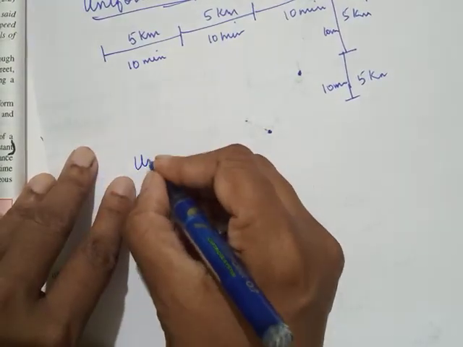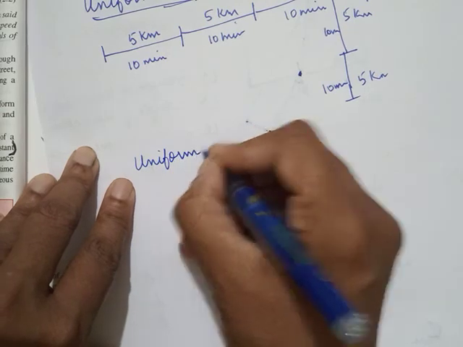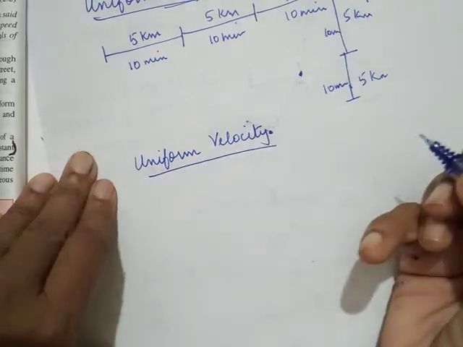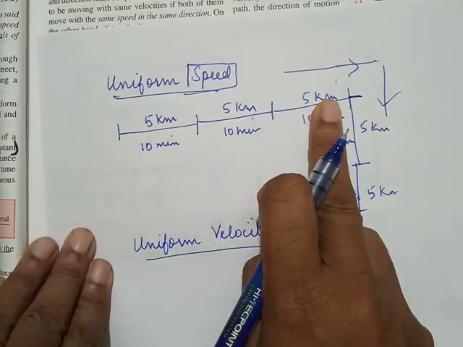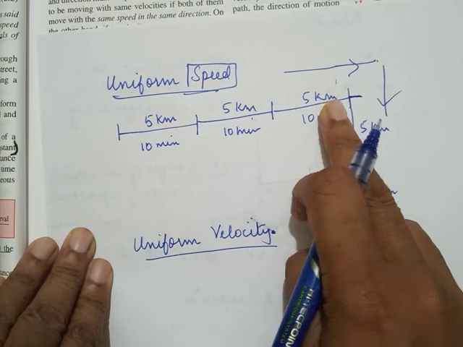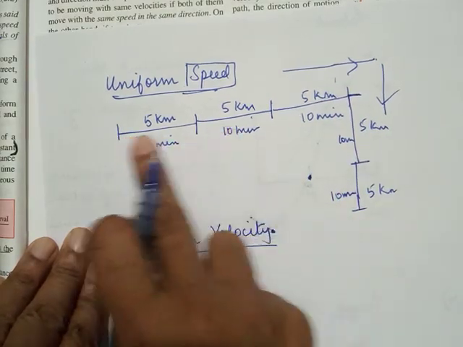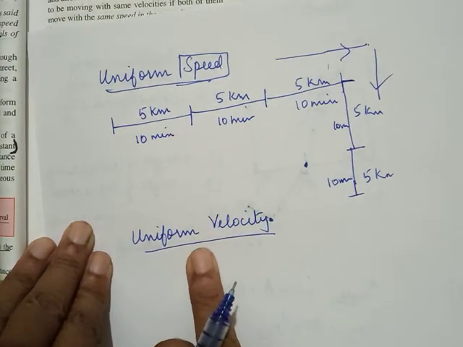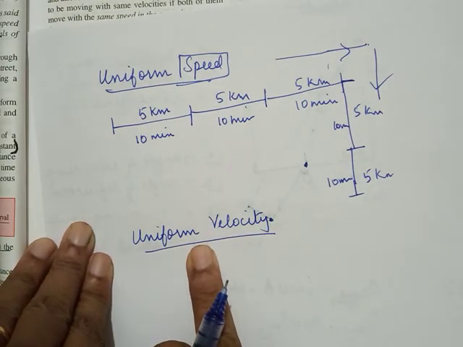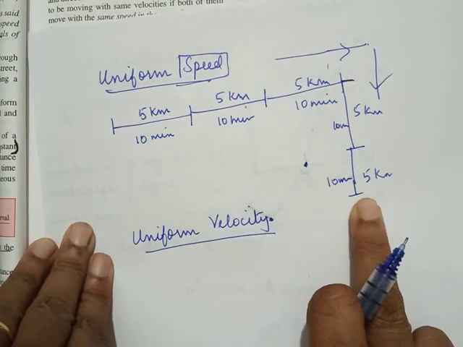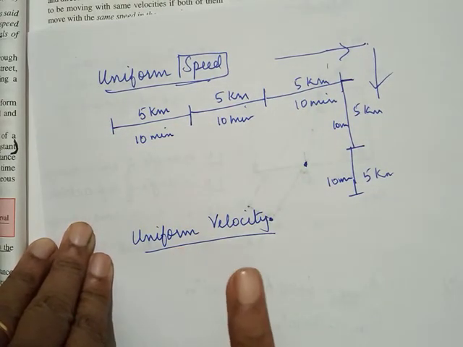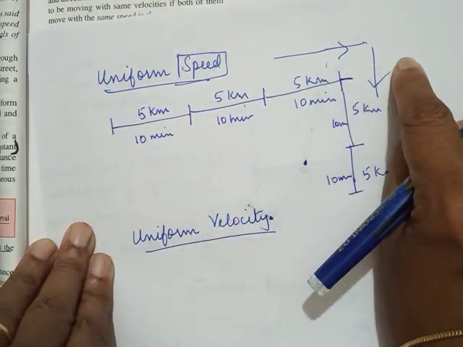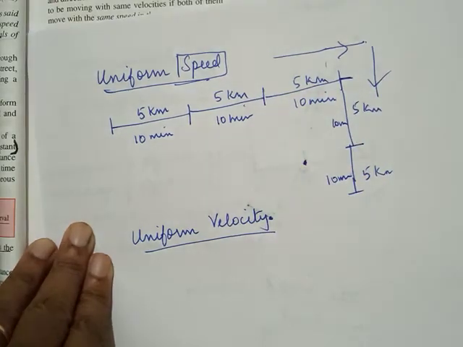But when I say uniform velocity, it is very important that the body is in a particular direction. Now this kind of motion, a body going towards east then coming towards south, is not moving with uniform velocity. It is moving with uniform speed but not with uniform velocity, because its direction is changing. When I say uniform velocity, it means a body should cover equal distance in equal intervals of time, but only in a specified direction. It should not change its direction.